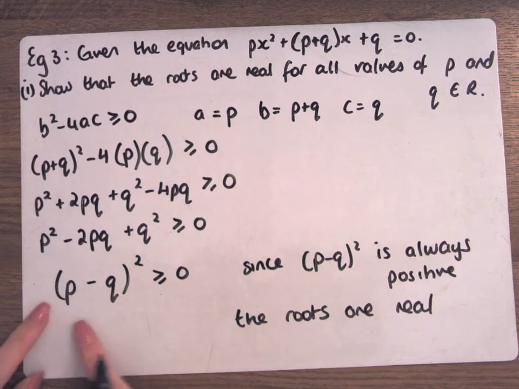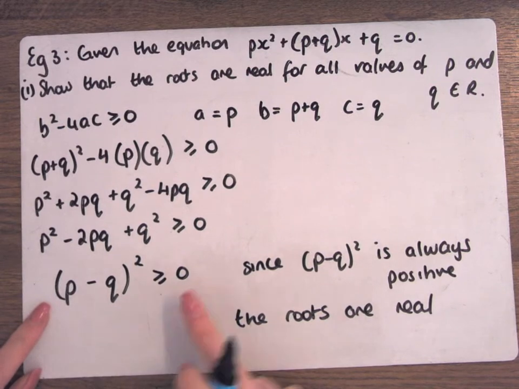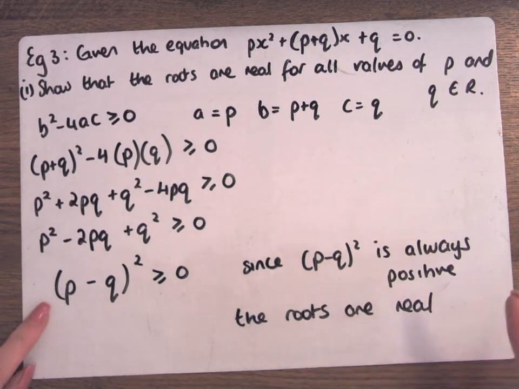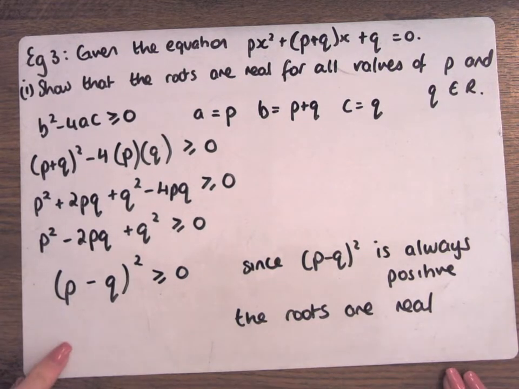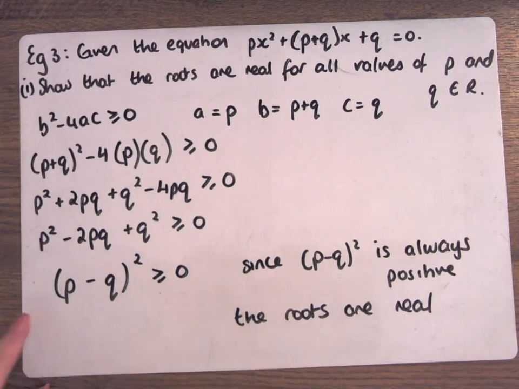Okay, so this thing is greater than or equal to 0, and our reason is because it's to be squared. And if it's to be squared, it's always positive. So that means the roots are real, because I've shown this is greater than or equal to 0. Okay? If you left out that, no, you need the explanation.